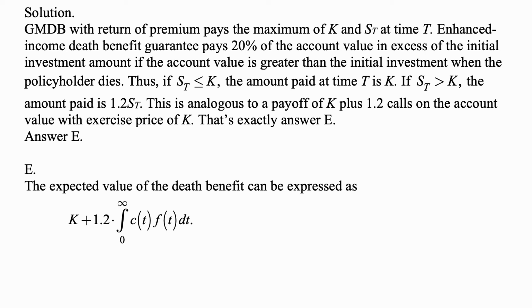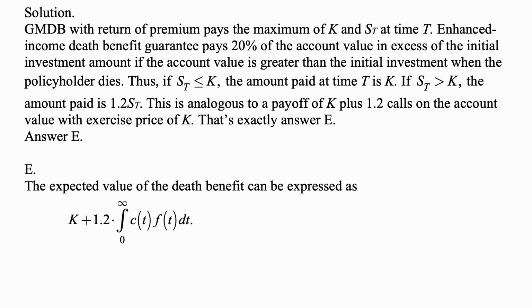So here is that answer E. The expected value of the death benefit can be expressed as K plus 1.2 times the integral from 0 to plus infinity of C of t f of t dt. Remember, f of t is the density of the probability distribution that refers to mortality. And then upon death happening, the payout is related to the call value. It ends up being 1.2 times the call value. And of course, if the call is worthless, then you can see that the payout is just K.